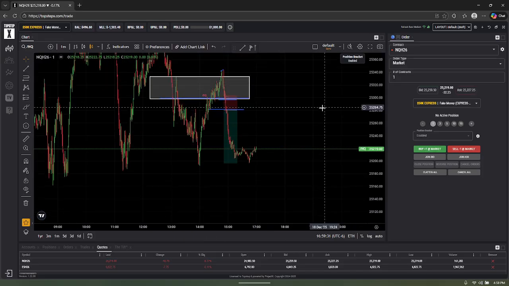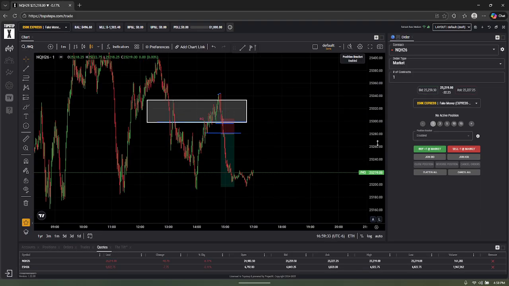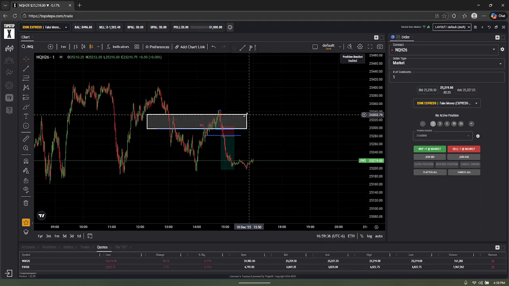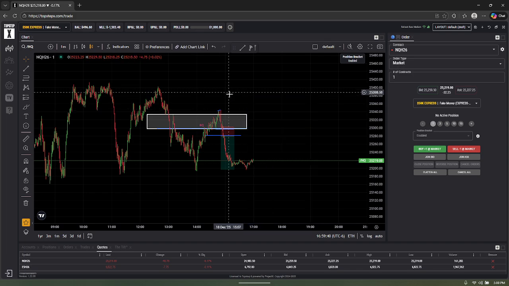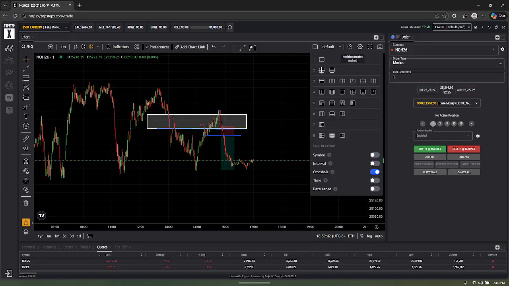So this was an actual A+ setup. The only reason why I went to break even so early and was so wary about it is because it was so late in the day. It was around 3-ish, like 2:47. So yeah, let's go to ES.